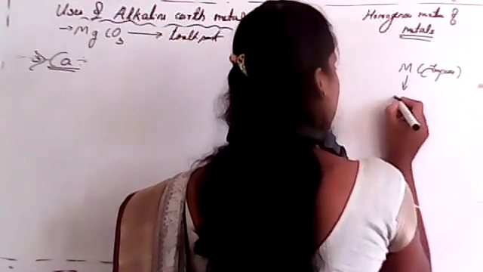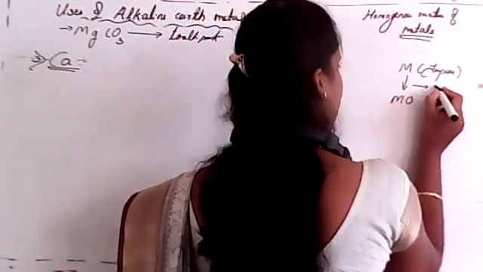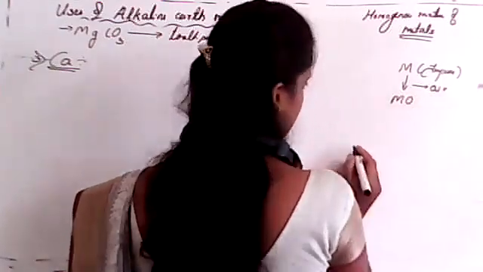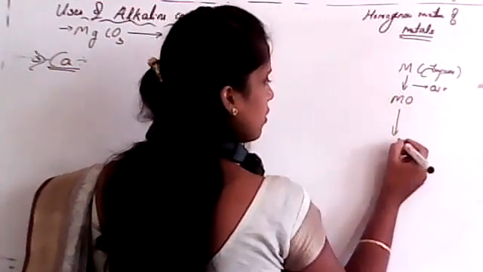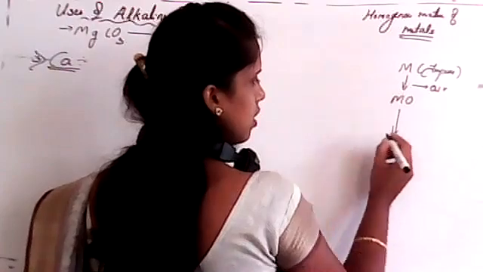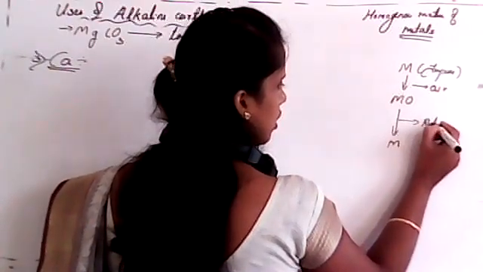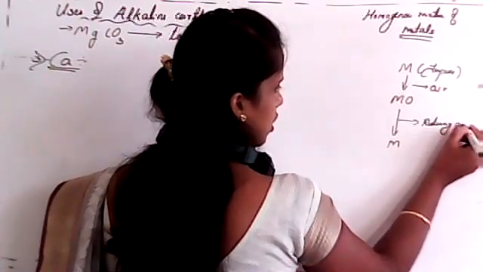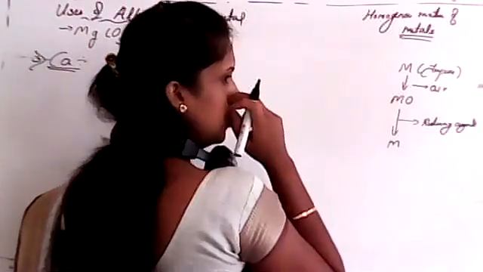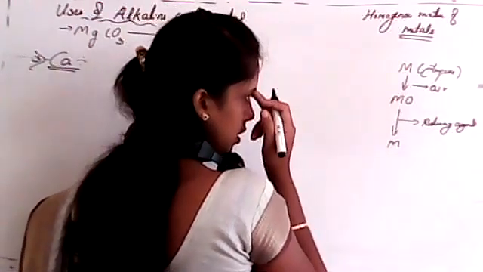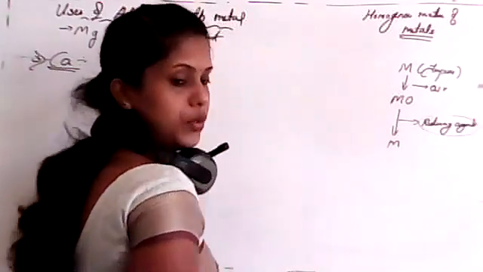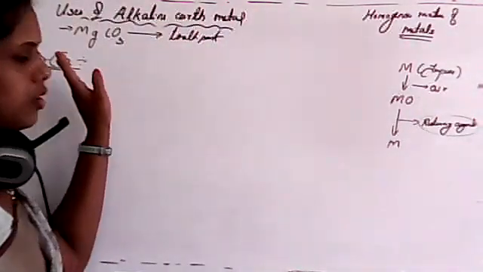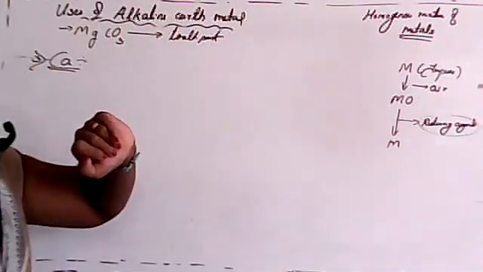From impure metal we convert it into metal oxide with the air. Then from metal oxide we convert to metal. Here we use a reducing agent, and as a reducing agent, we can use calcium. Clear?